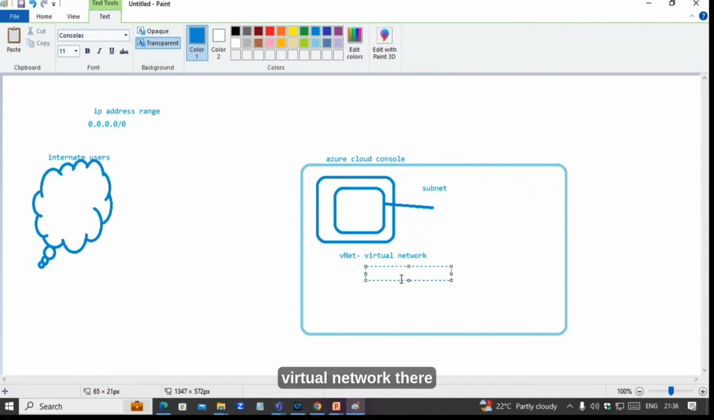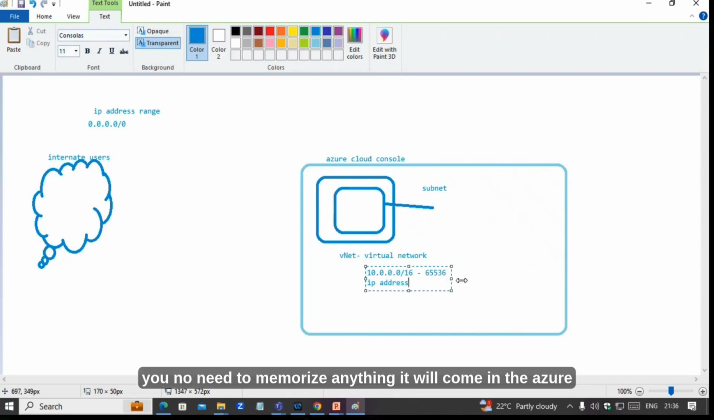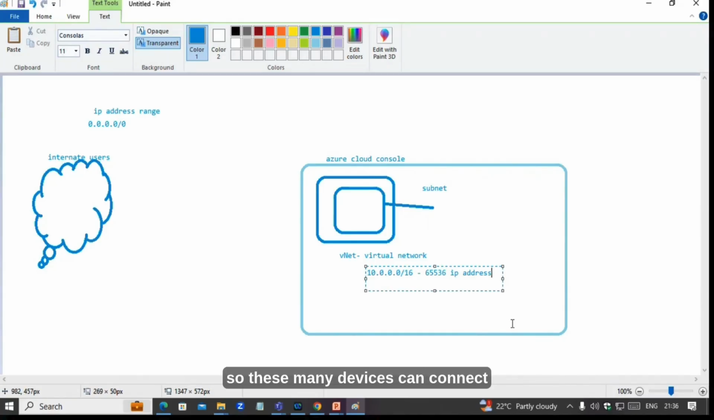In the virtual network, we can allocate the devices. Suppose 10.0.0.0/16: the first two digits define the network, the last two digits define the host. Then you provide 16, which means 2 to the power 16, that is the formula, so 65,536 IP addresses. You need not memorize anything, it will come in the Azure console. I am just telling for your information. So these many devices can connect in the virtual network.